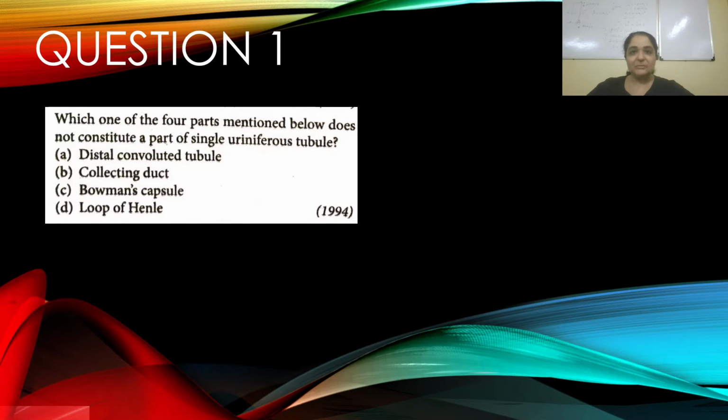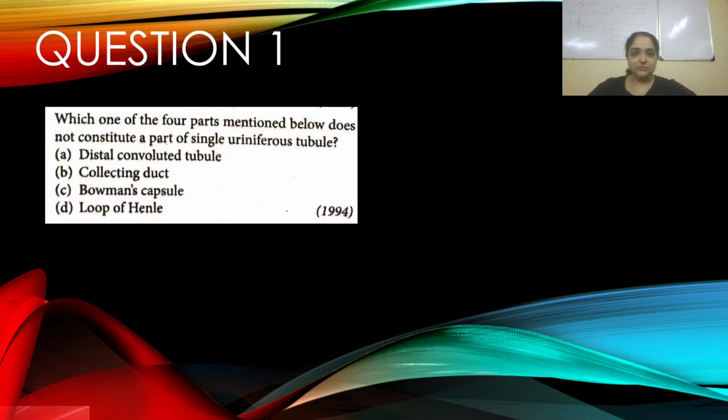As you know the drill, please keep a paper and pen with you so that you can write down your answers and the discussions if you need to. Alright, question number 1. Which one of the 4 parts mentioned below does not constitute a part of single uriniferous tubule?